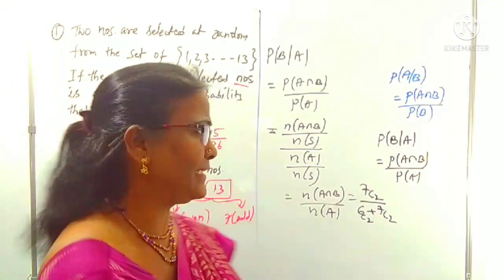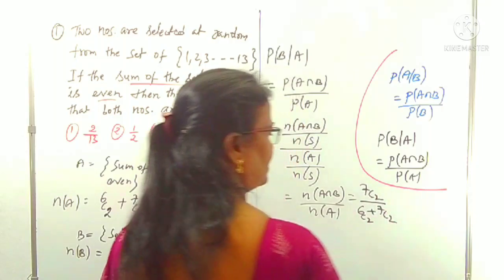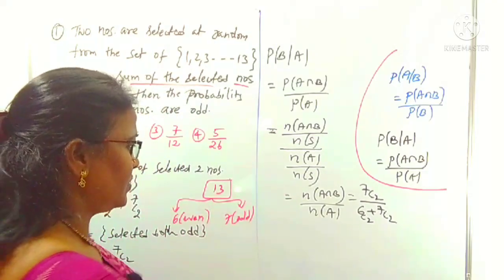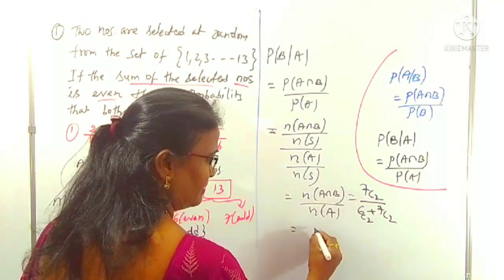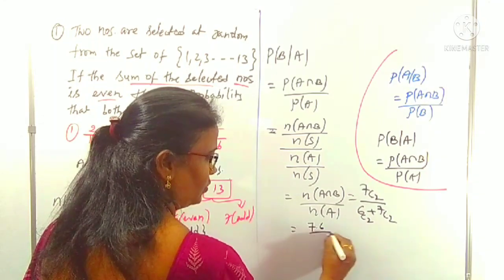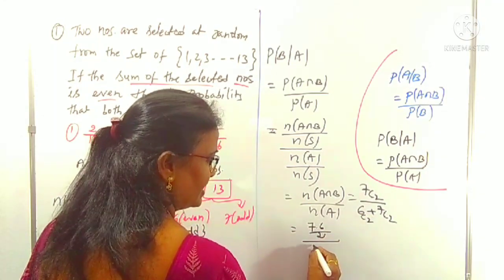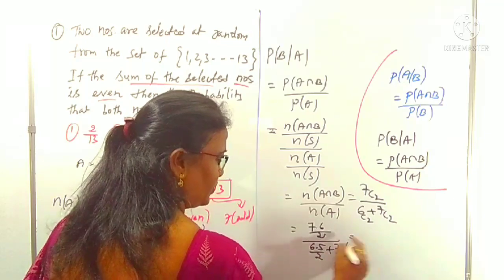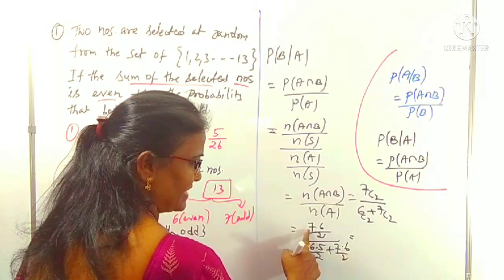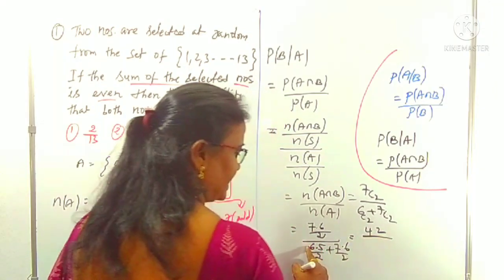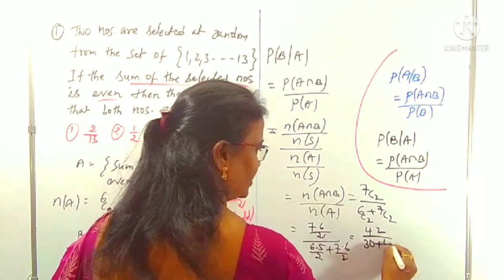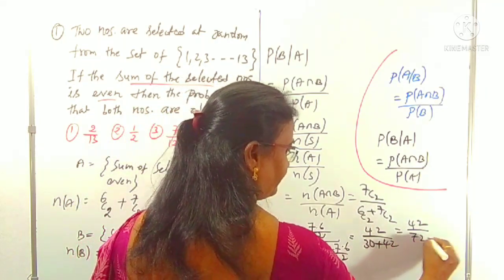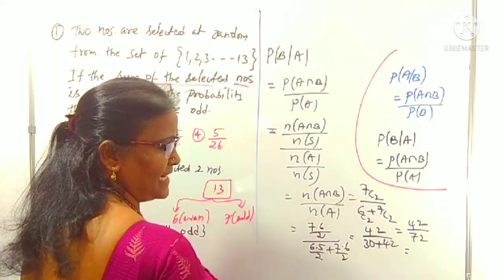Easy way to calculate. Nothing to worry. It is a simple way to calculate, because the concept is important. Concentration and reading the question are important. All these you will come across one by one. No need to worry. So 7C2, how can we split it? 7 into 6 by 2. By 6C2 we can add 6 into 5 by 2, plus 7C2, 7 into 6 by 2. You know numerator and denominator 2 is there, you can cancel out. 7 times 6 is 42, by 6 times 5 is 30, plus 7 times 6 is 42. Therefore this is 42 by 30 plus 42, which is 72. You know which is cancelled? 6 cancelled.